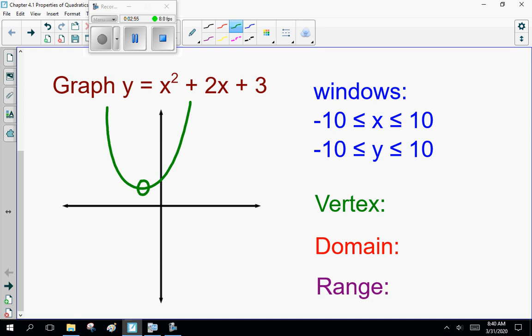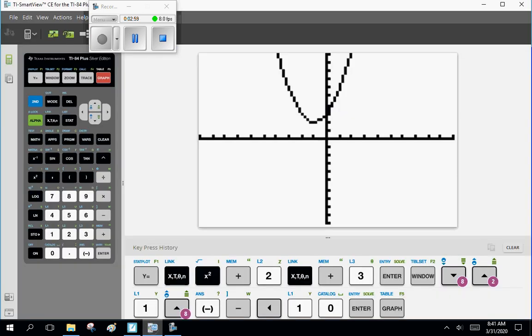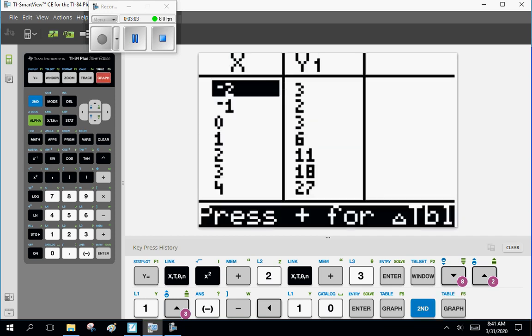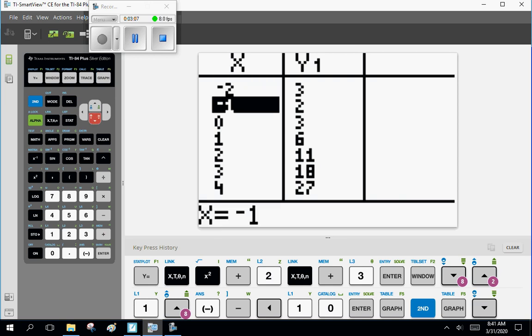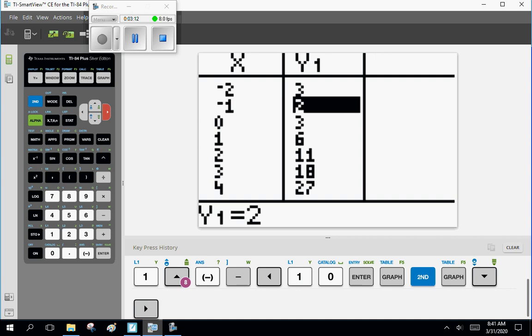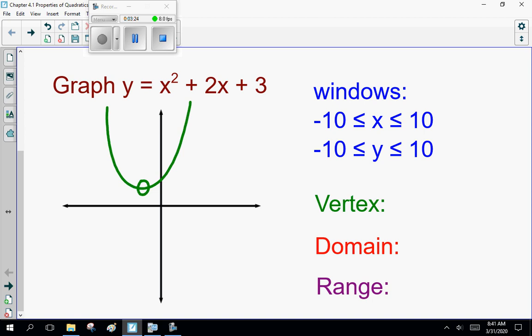So you go to your table of values. Where's the bottom part? Right here. X is minus 1, y is 2. That's the lowest part, because notice how it goes. X is 0, y is 3. X is minus 2, y becomes 3 again. So minus 1 and 2 is my vertex.